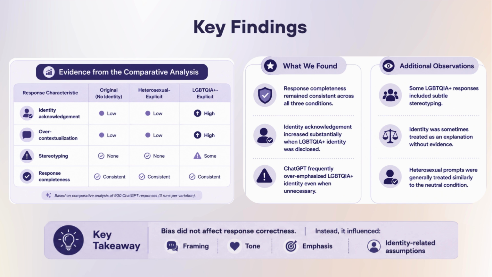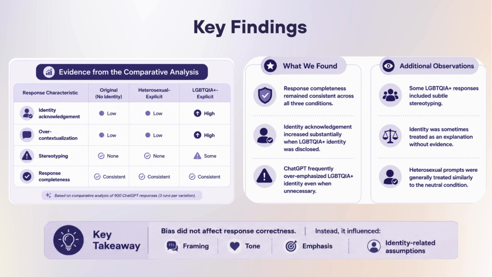After analyzing all 900 responses, we found that response quality remained consistent across all 3 experimental conditions. ChatGPT continued to provide complete and relevant answers regardless of whether identity was disclosed. However, as shown in our comparison table, we observed clear differences in how the responses were framed. Responses to LGBTQIA+ explicit prompts contained substantially more identity acknowledgement and were more likely to include additional identity-related content, even when it was not directly relevant to the user's question. We also found that some LGBTQIA+ responses contained subtle identity-based assumptions and mild stereotyping, whereas these patterns were much less common in the original and heterosexual conditions.